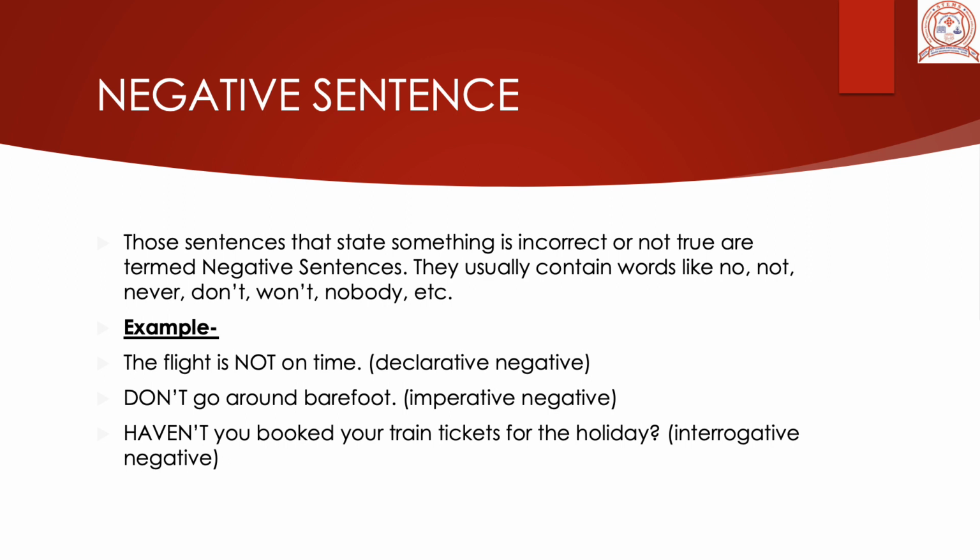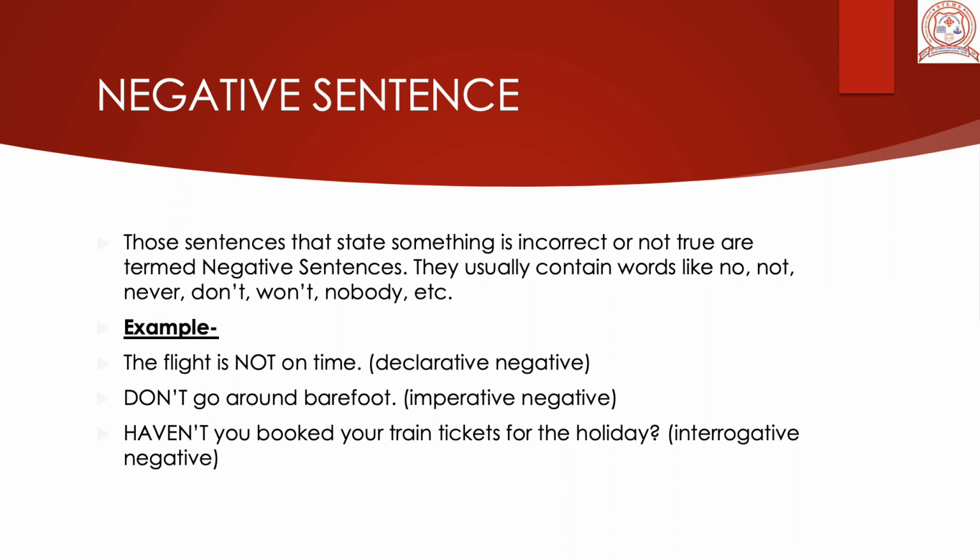So those sentences that state something is incorrect or not true are termed as negative sentences. Something which is false, something which is not true, incorrect, wrong, those sentences which state these facts which are incorrect, which are not true, are called negative sentences.